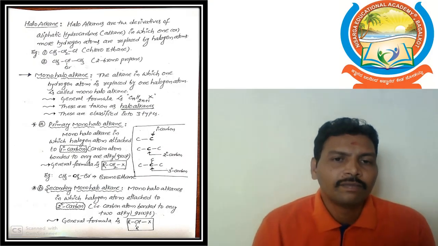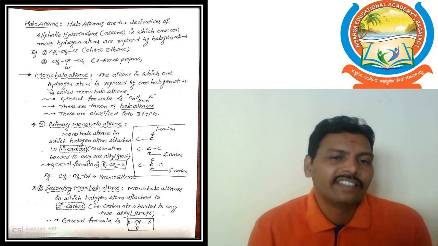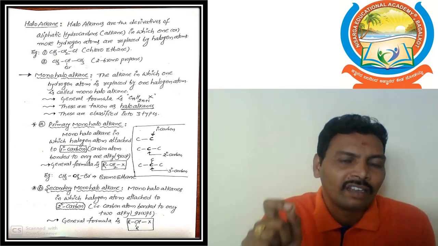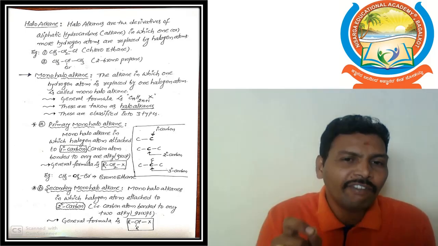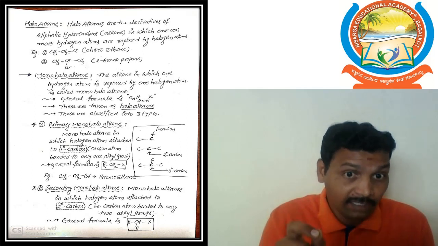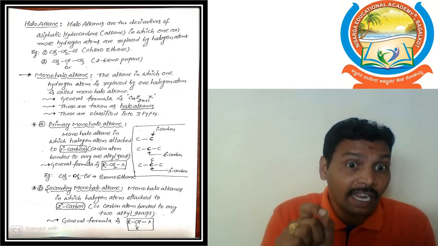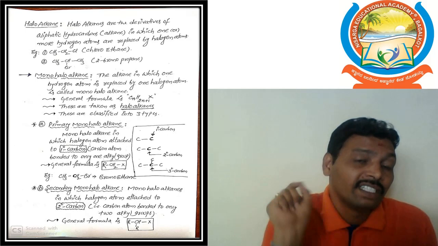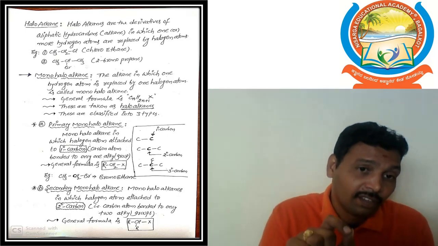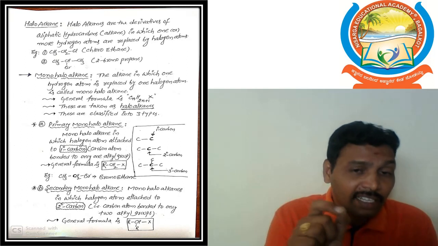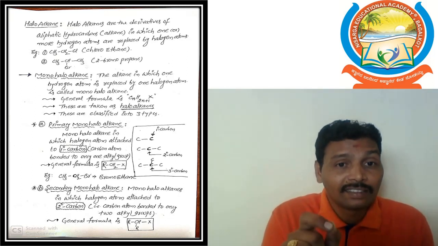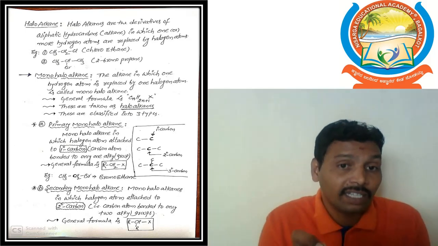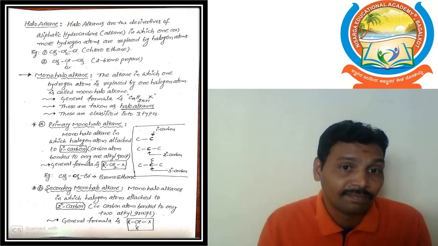Now, we discuss the haloalkane definition. Haloalkanes are the derivatives of aliphatic hydrocarbons in which one or more hydrogen atoms are replaced by halogen atoms. This is the definition. In this definition, aliphatic hydrocarbons means alkanes, alkenes and alkynes, but here we consider alkanes.